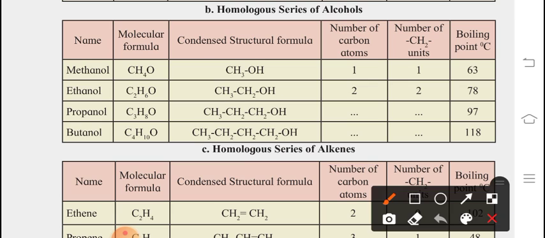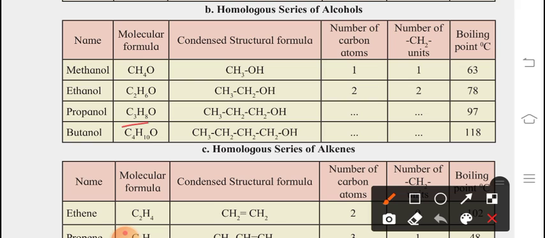Now next is C2H6O. Here also we adjusted CH3, CH2 and OH. Now CH3, CH2 is for ethane, right? Here again OH is adjusted with this one, then it changes to ethanol. Number of carbon atoms 2, number of CH2 units 2. Its boiling point is 78 degrees Celsius.